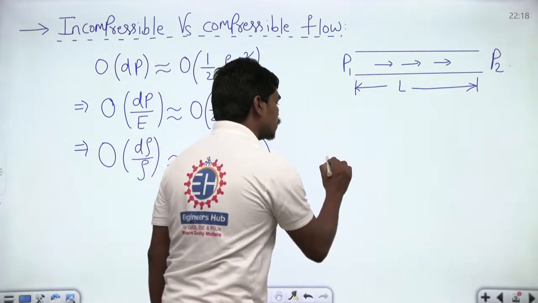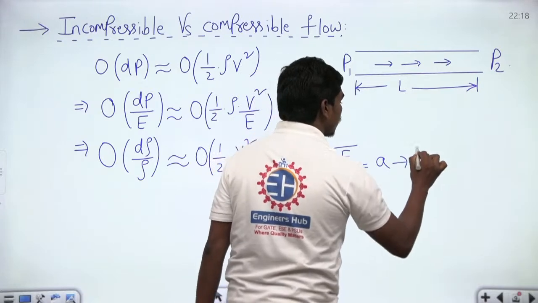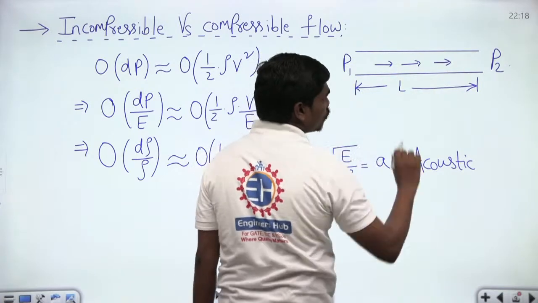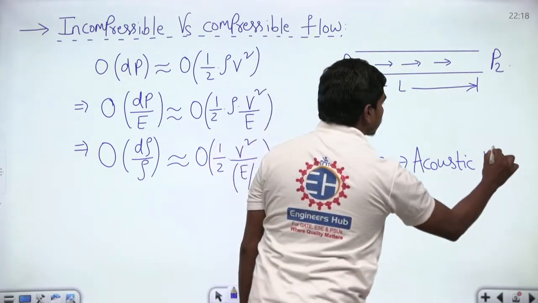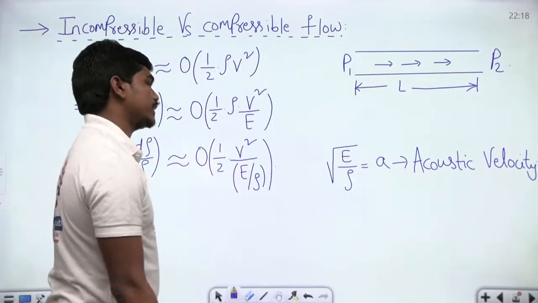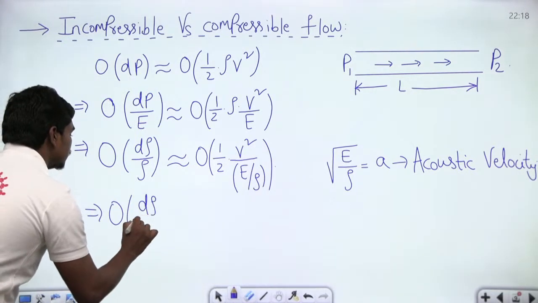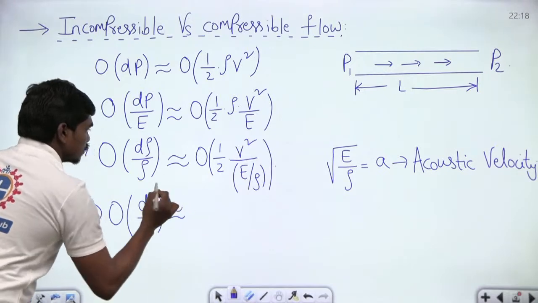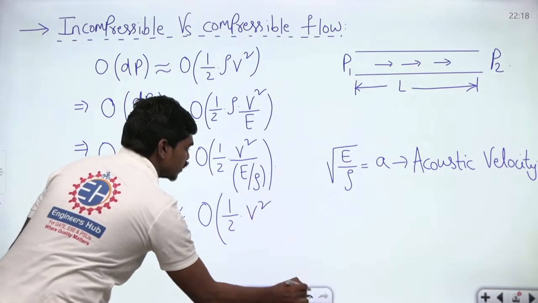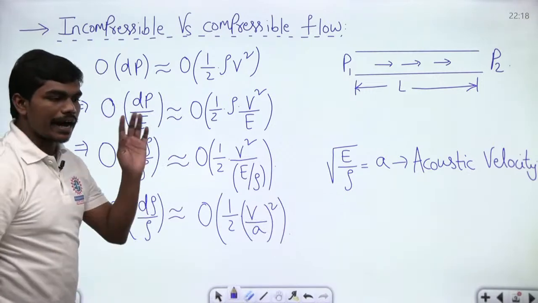So basically, the square root of this E by ρ is nothing but A, and this A is the acoustic velocity, meaning the velocity of a sound wave within this medium. If you try to pass a sound wave within this medium, that velocity is given by the acoustic velocity. Which means, can I write the order of change in density of the fluid is equal to the order of half V square divided by A square, or V by A whole square? Yes or no? Can I write this? Are you all clear till here?